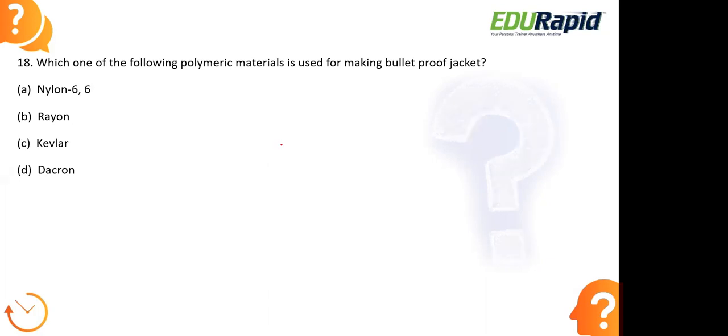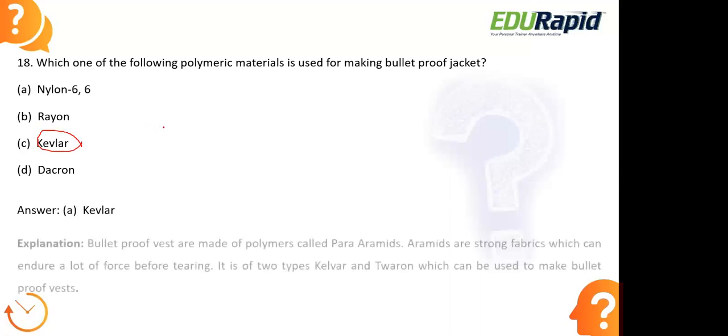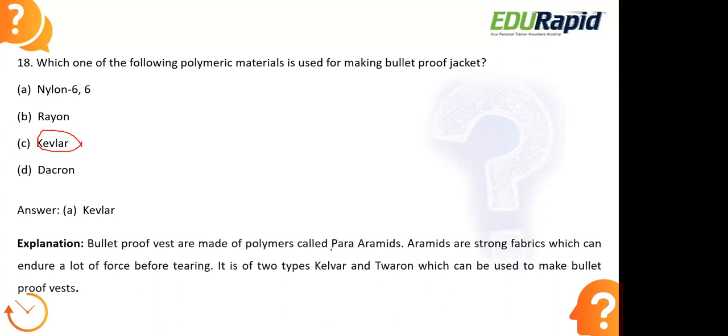Okay, let us look at the right answer. Here, the right answer is option C, Kevlar. Kevlar is one of the para-aramids. Bulletproof vests are made out of polymers, and here the polymer is called para-aramids. Aramids are strong fabric.